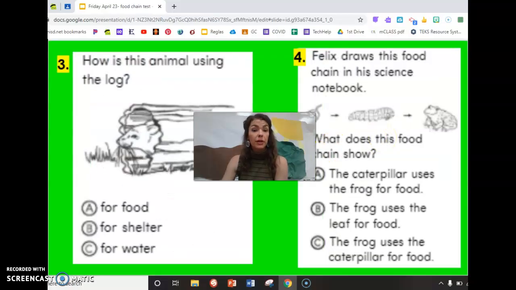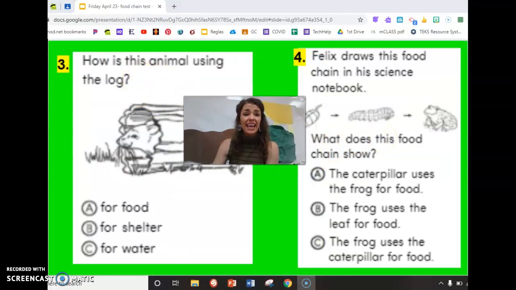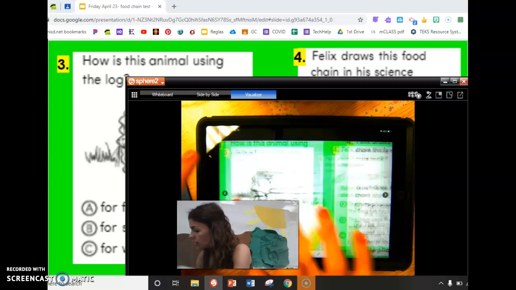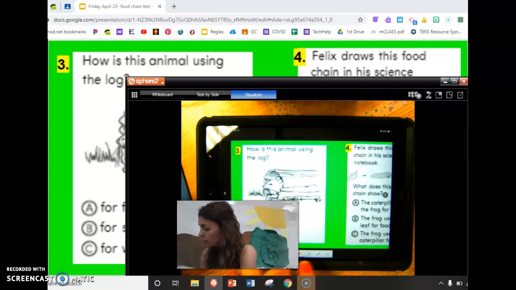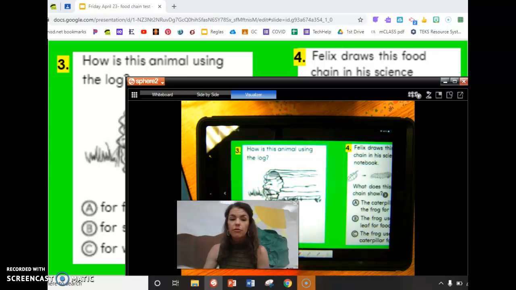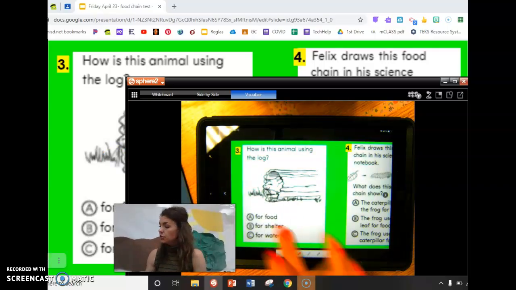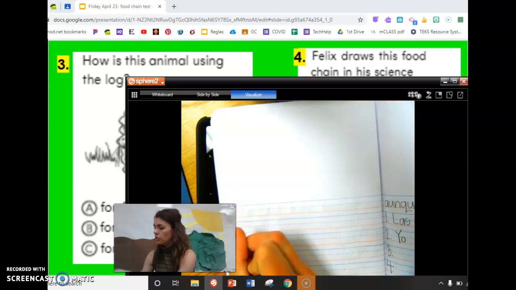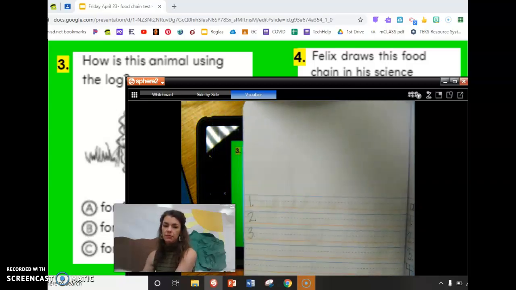Here we go. Number 3. How is this animal using the log? Take a look at that animal and the log. Is that animal using it for A, food, B, shelter, or C, for water? On your Google Slide, you'll fill in is this animal, take a close look, using the log for food, for shelter, or for water. When you've made your decision, you'll color in your bubble, or you can write it on your journal with your pencil here. 3, A, B, or C.